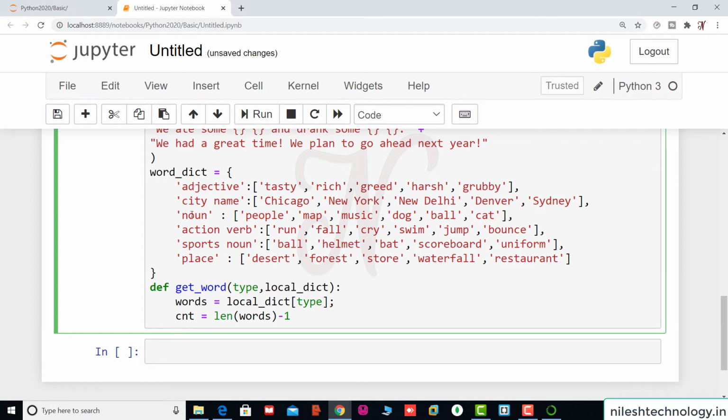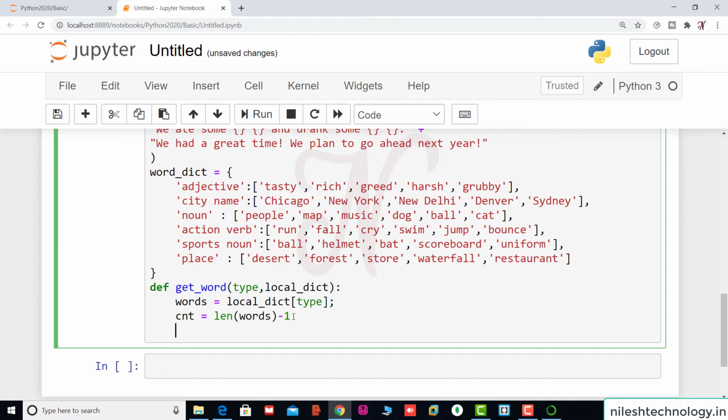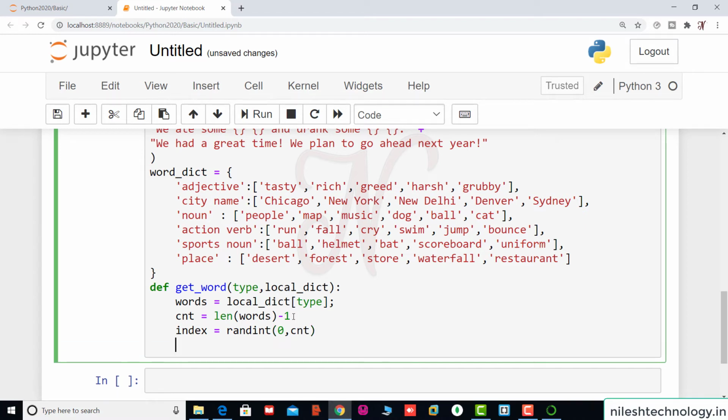So see here, for example, if you select the noun, the length of noun is 1, 2, 3, 4, 5, 6. So total length is 6. So 6 minus 1 is 5. Okay, so why are we using the -1? Because for every position we start from 0. So that's why. Then by using the index we get the random integer from 0 to count, 0 to count, and we return the random value of this local dictionary.